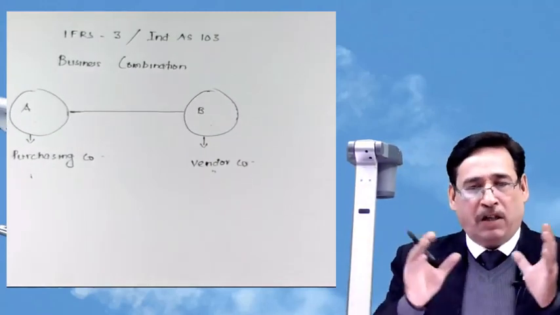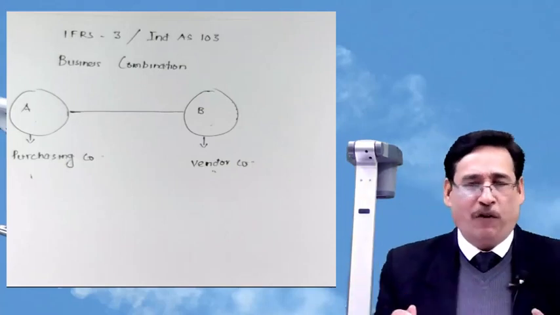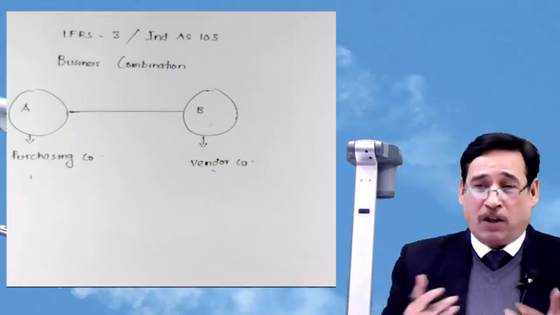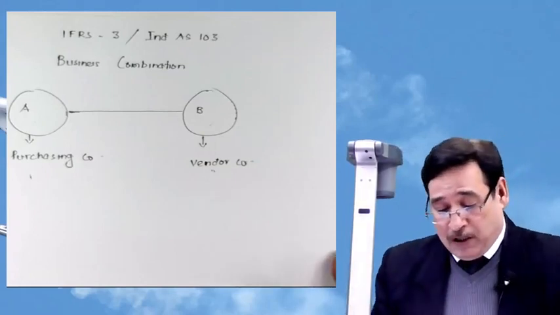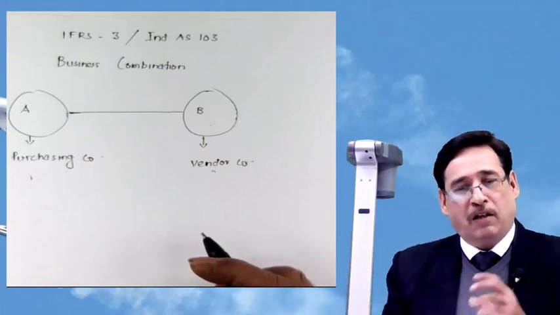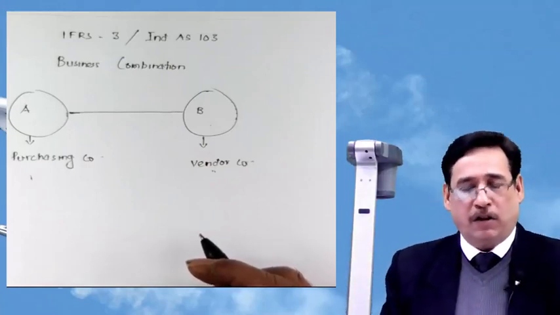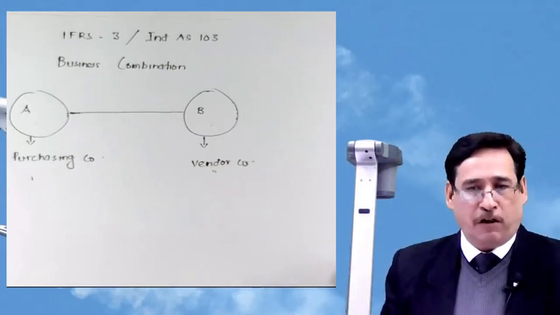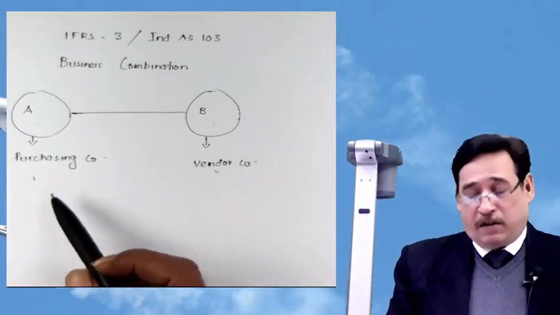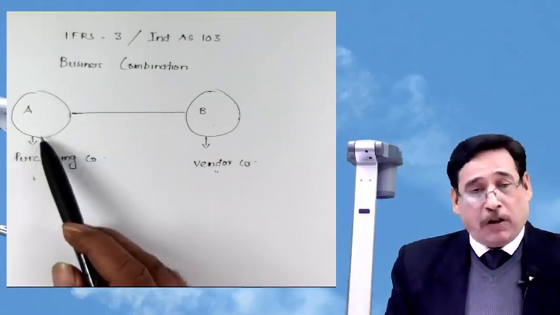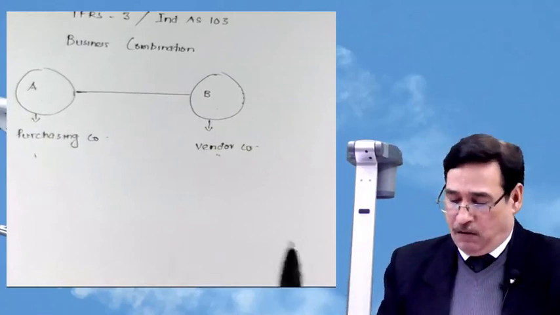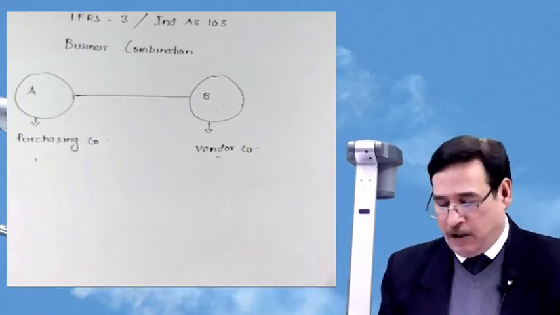I am trying to keep things very simplified, because sometimes it becomes very difficult to be simple. But once simplified things are assimilated, then ultimately the complicated version of this particular Ind AS will become a little bit lighter for you to understand. So in the earlier version of standards, whenever a particular company used to take over the business of another company, we used to use such words, purchasing company, vendor company, etc.